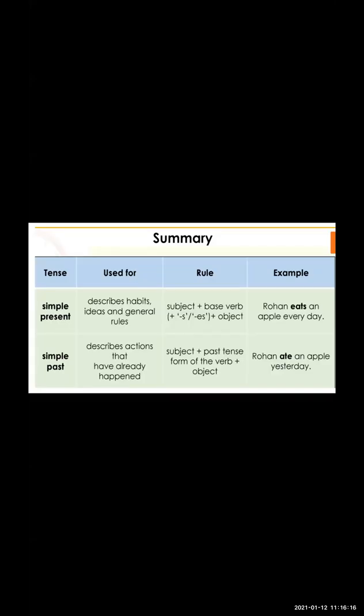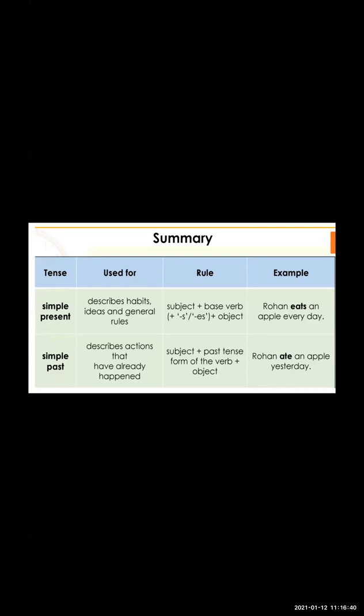Simple present tense describes habitual actions, ideas, or general rules. It also tells us the daily routine, whatever action we do regularly. We wake up in the morning regularly. The milkman gives us milk every day.